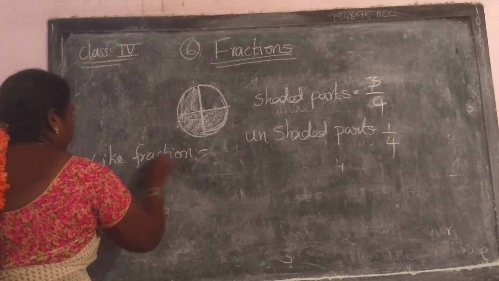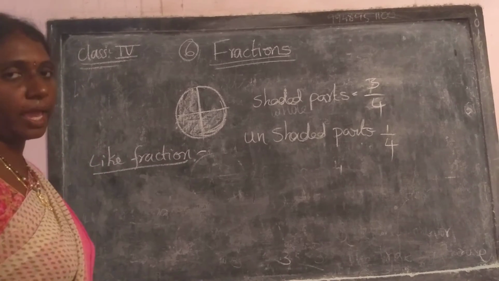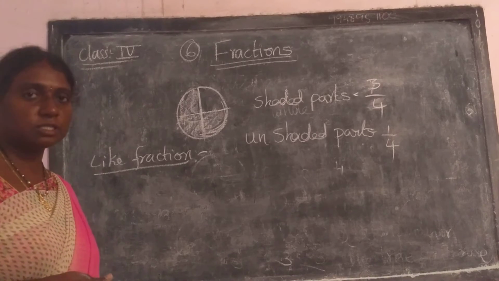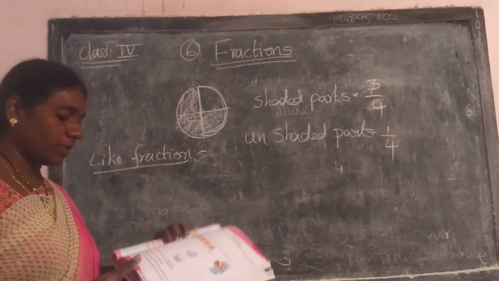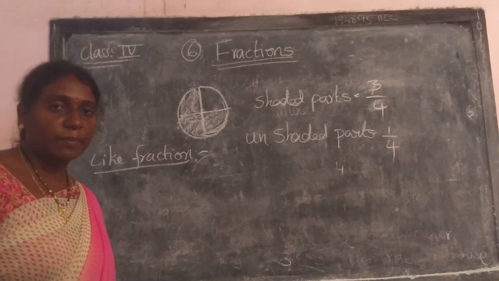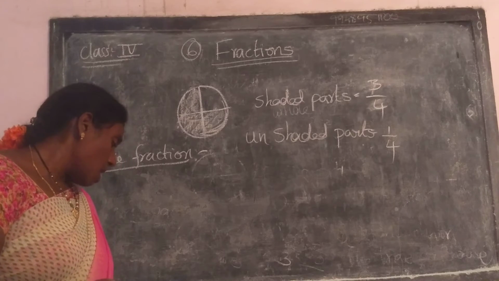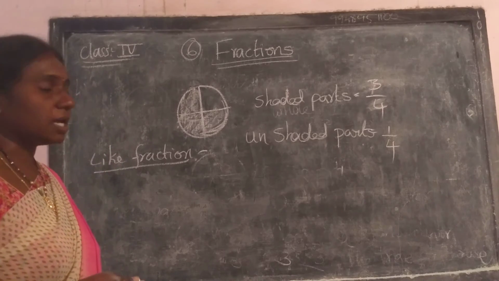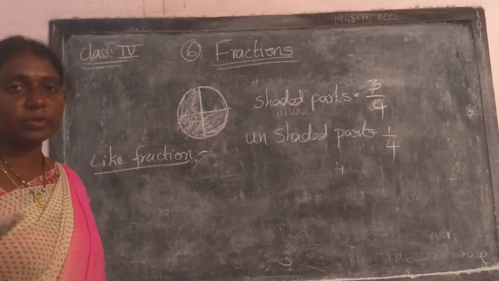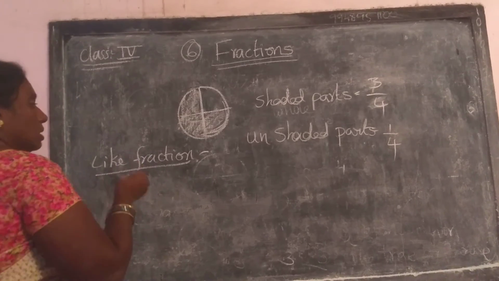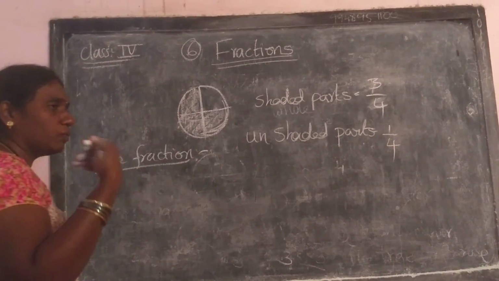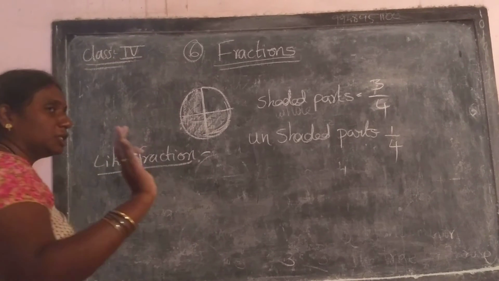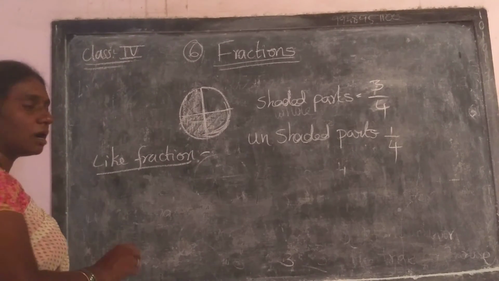Like fractions: when the denominators are the same, those fractions are called like fractions. What are like fractions? Fractions with the same denominators are called like fractions. Ante denominator same ga unna fractions ni like fractions antaru. So take any fraction whatever you want, but the denominator must be the same. That type of fractions are called like fractions.